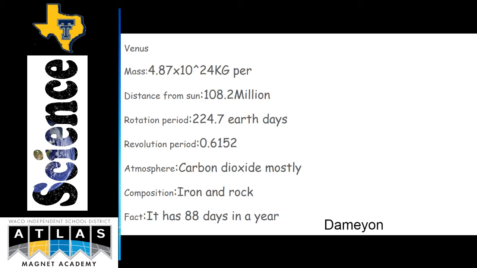Revolution period is 0.6152. The atmosphere is mostly made of carbon dioxide. Composition is iron and rock. Fact: it has 88 days in a year.